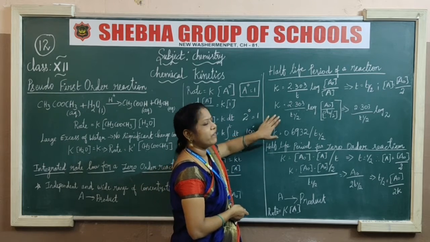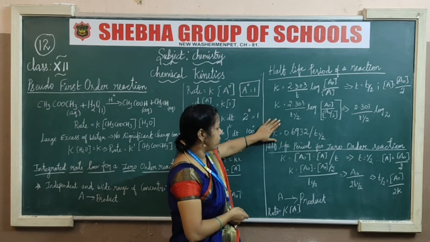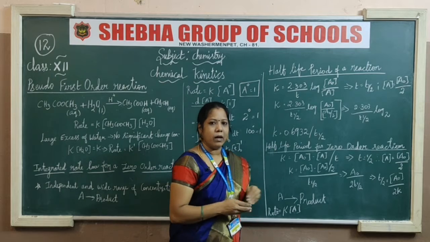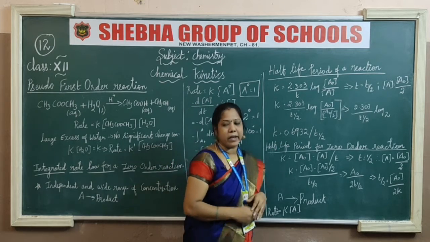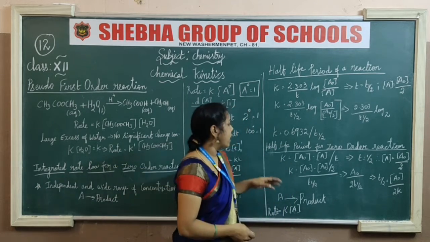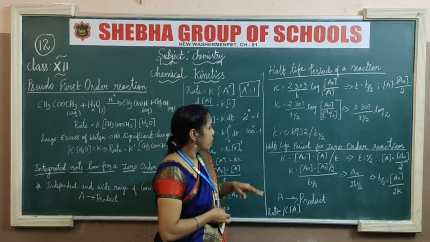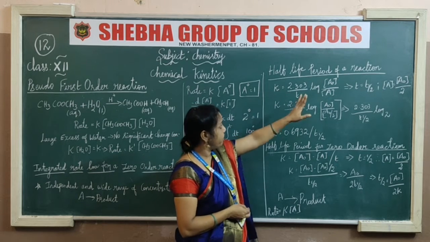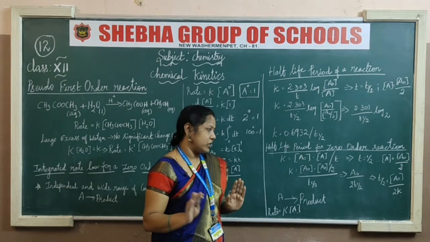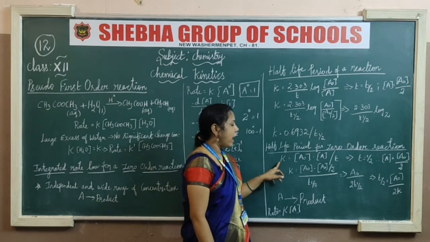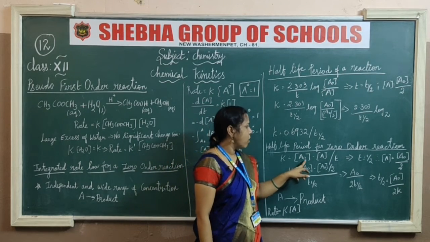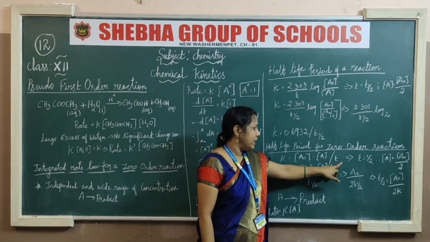This is the common first order reaction formula, but it's quite different for zero order reactions. Just now we explained zero order reactions, no? So you have to apply it to the half life period of zero order reactions. Okay, so K is equal to (A naught minus A) by T.